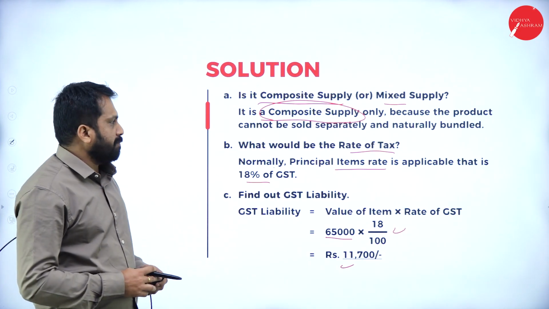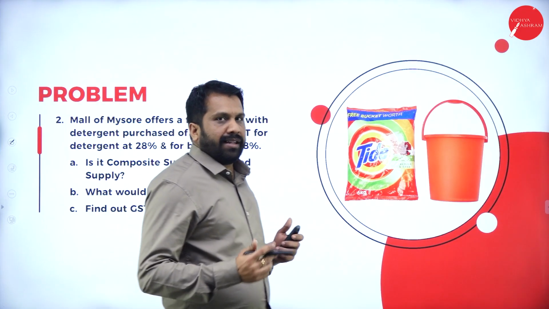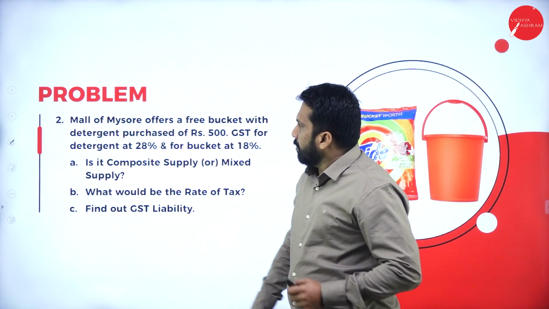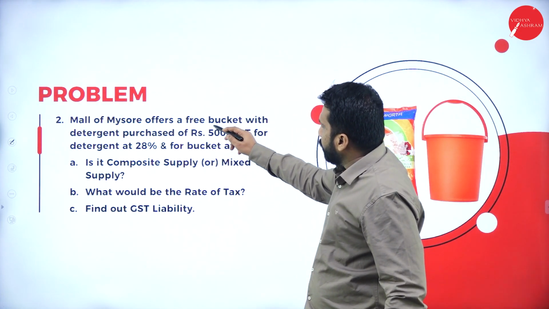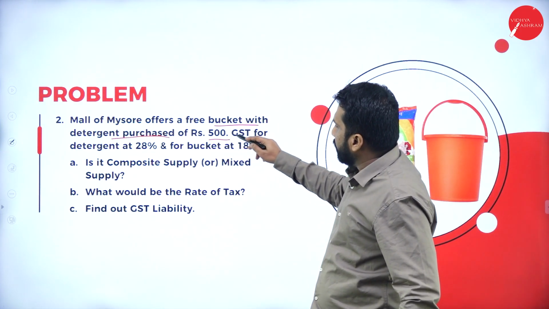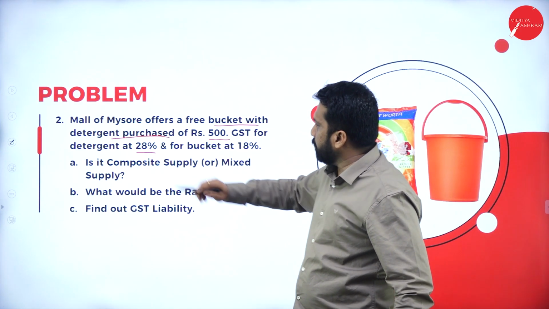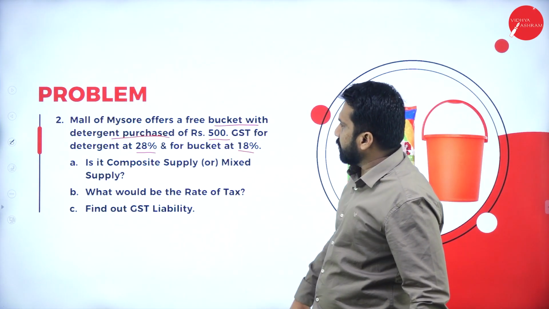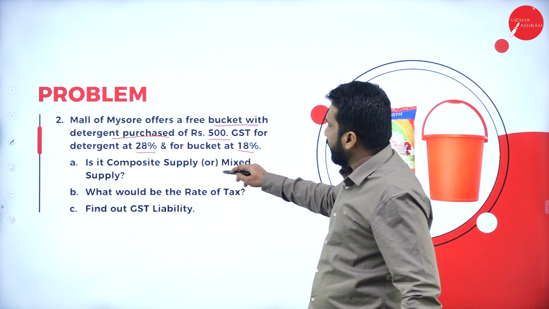Next one, the second one: Mall of Mysuru offers a free bucket with detergent purchased worth rupees 500. GST for detergent is 28%, bucket is 18%. Is it a composite supply or mixed supply?